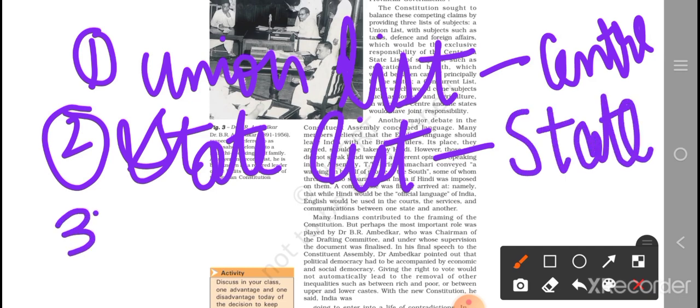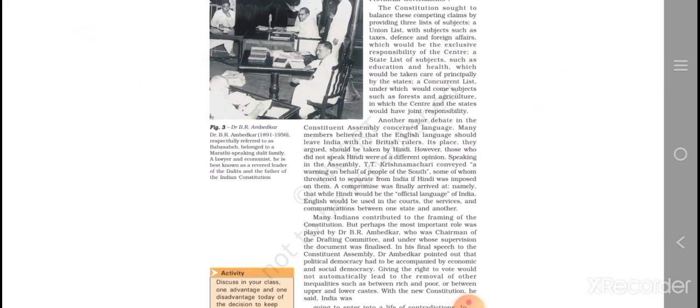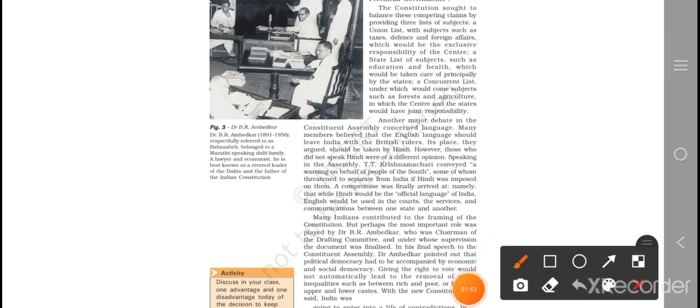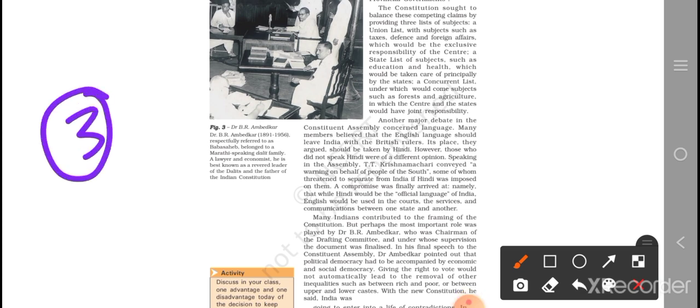Now, third was the joint list, or concurrent list, in which center and state both have an important, or you can say crucial, role. In the concurrent list, subjects such as forest and agriculture come, in which both opinions matter. So this third one is concurrent.